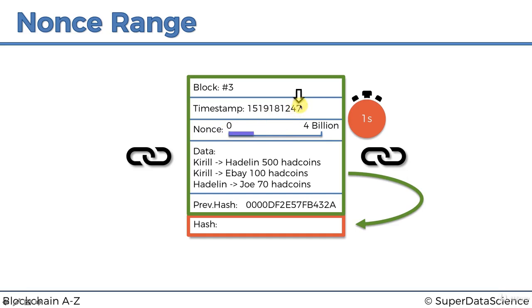Otherwise, if this wasn't updating, if there was no timestamp, we'd just get to the 4 billion, we wouldn't find a hash, and then we'd have nothing to do. But because the timestamp is updating every second, and it takes this miner 40 seconds to do the 4 billion, well, this is actually generous. So this should be like 1/40th from here to here. This purple thing should be up to 1/40th, like tiny. But for illustration purposes, it's over here. Maybe this is a more efficient miner.